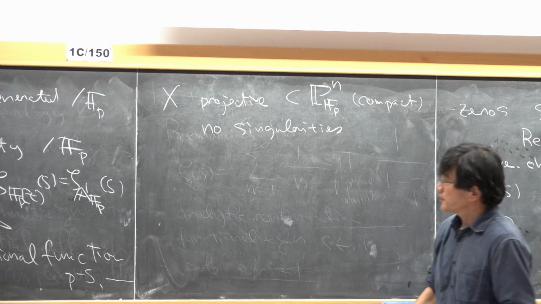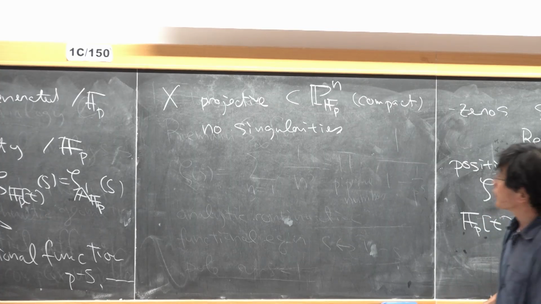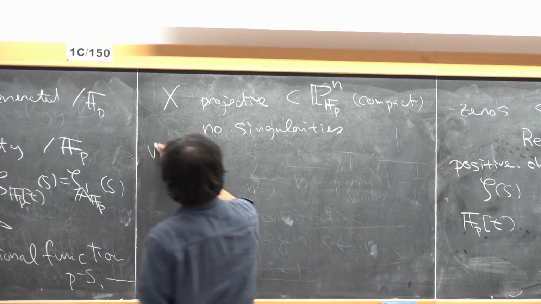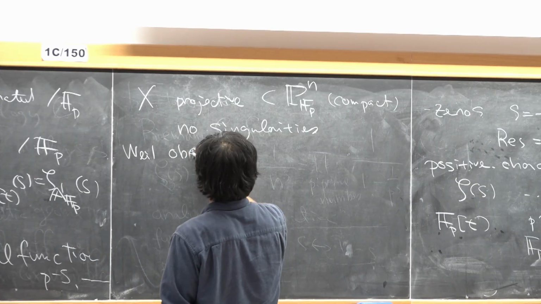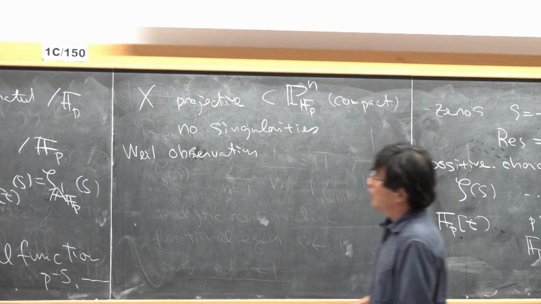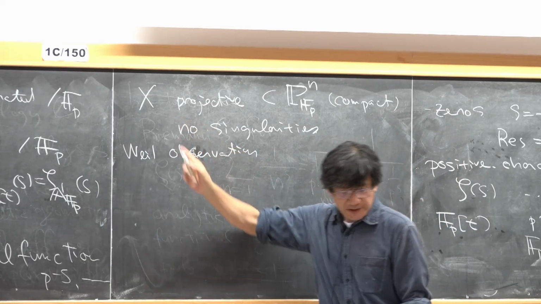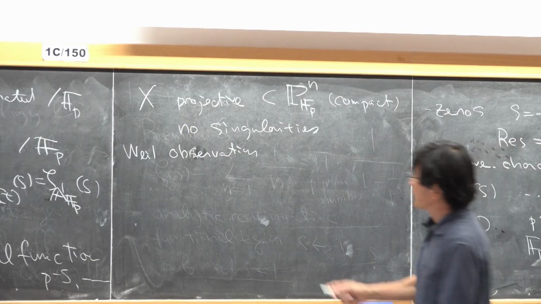So under this assumption, they observed the following. First, for such an object, one should be able to define a cohomology theory.